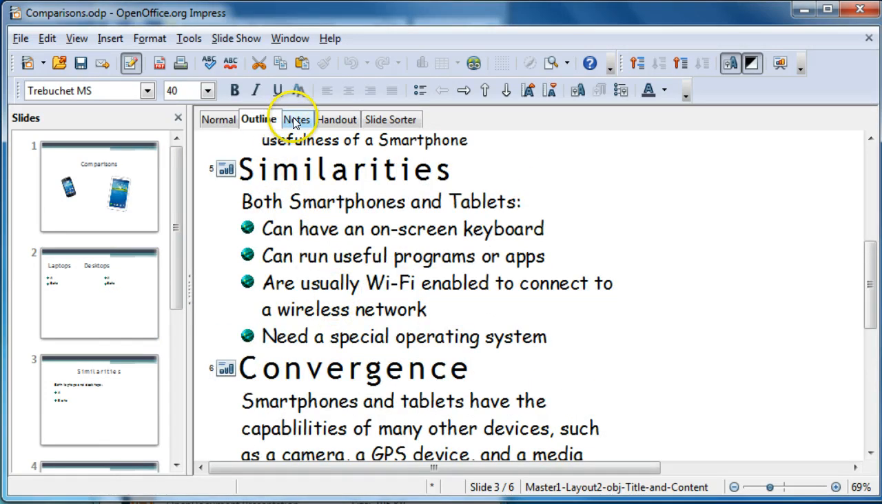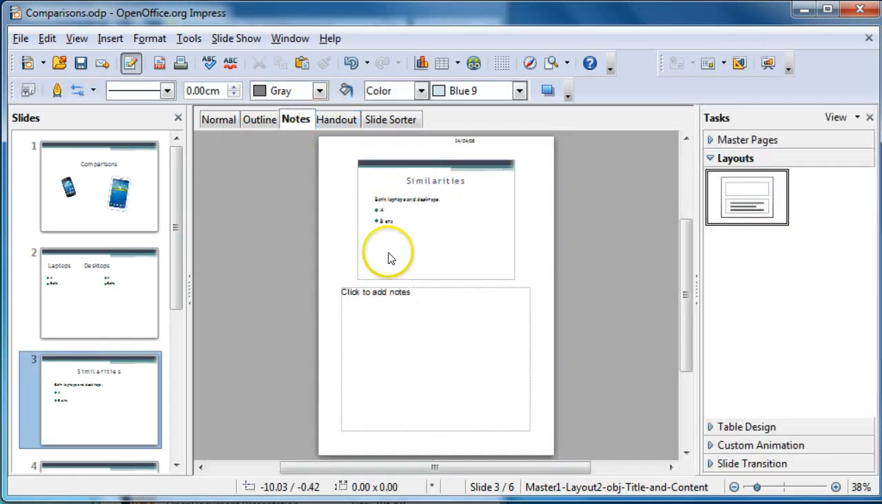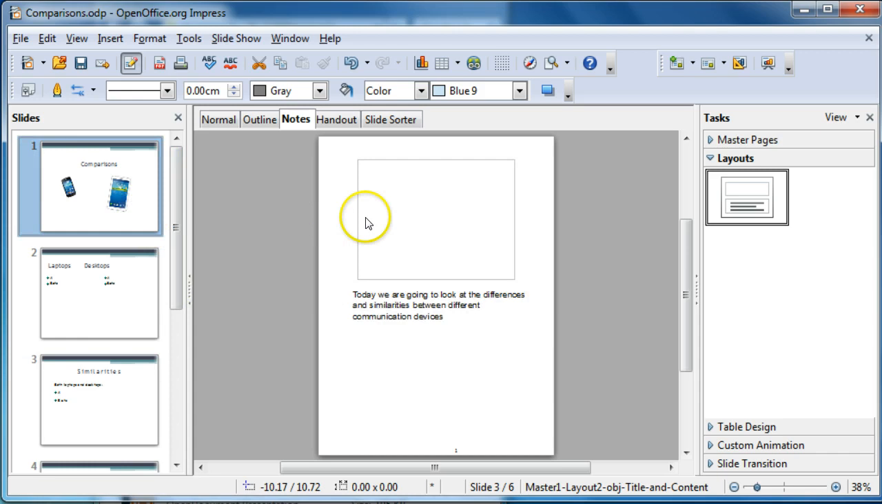Select the Notes view. Notes view is useful for adding speaker notes to read out during the presentation. For example, here there are already some speaker notes on the title slide.